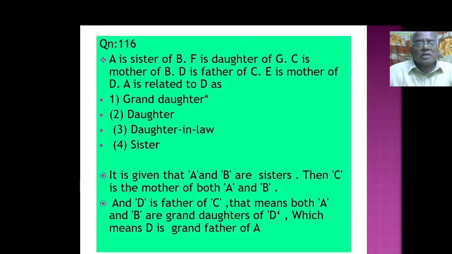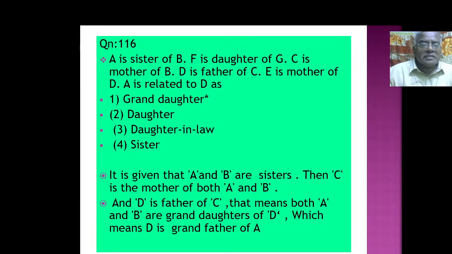A is the sister of B, F is the daughter of G, C is the mother of B, D is the father of C, E is mother of D. A is related to D as what? It is given that A is sister of B. A and B are sisters.